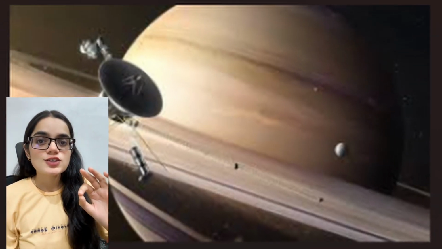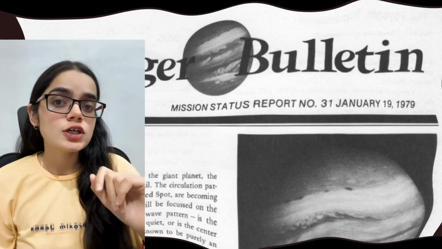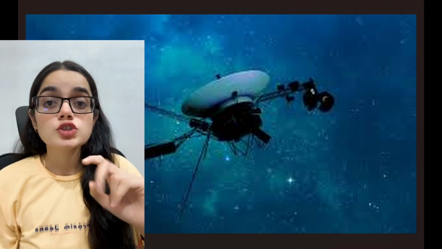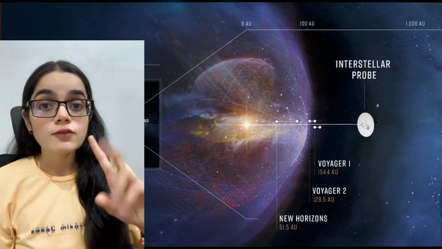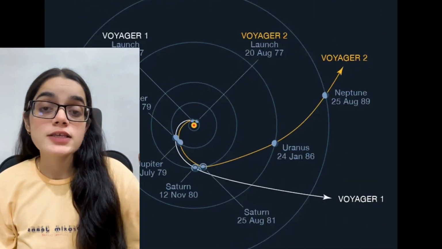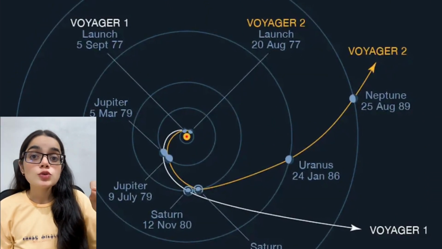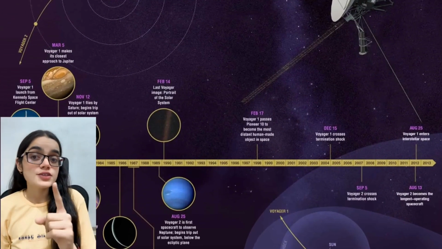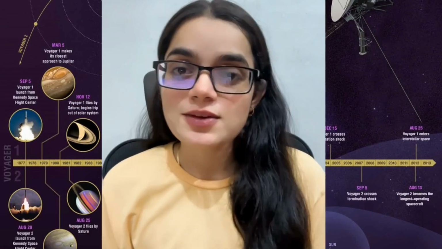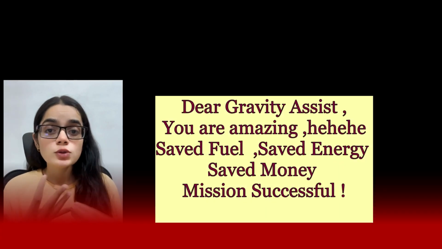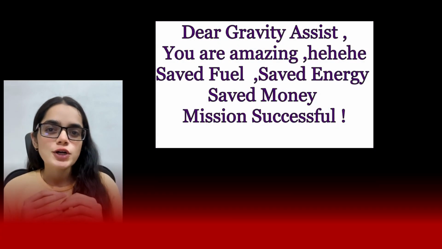NASA has been using these tricks for decades. Have you ever heard about the Voyager mission? In 1977, NASA launched two spacecraft, Voyager 1 and Voyager 2. They used gravity assist to slingshot around planets like Saturn and Jupiter to reach a certain speed and to leave the solar system. That's right, gravity assist made them interstellar. Without gravity assist, it would have taken so much fuel, so much energy, and you got it all free.